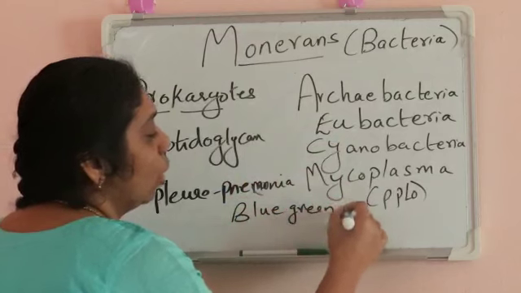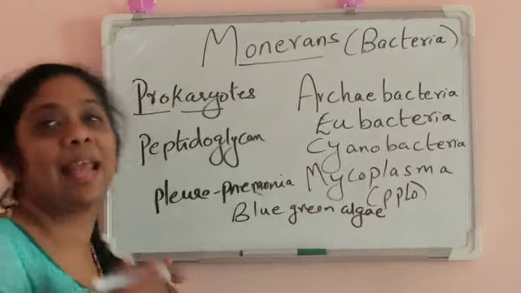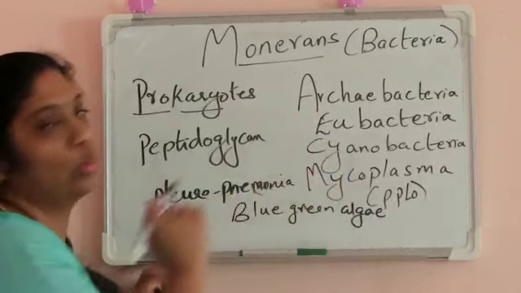Why cyanobacteria is called blue-green algae is that they are photosynthetic and aquatic. That is why they are called blue-green algae.